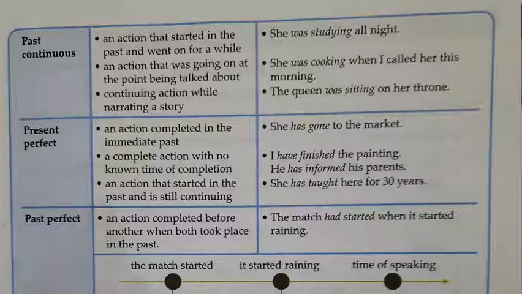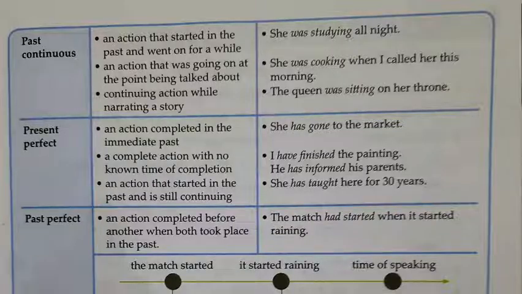Then continuing action while narrating a story. The queen was sitting on her throne. Suppose some narration of a story is going on, and you wish to show some ongoing action at that time, we use past continuous tense. Very simply, dear students, you have to understand, when we wish to show some action which was going on in the past, we use past continuous tense.